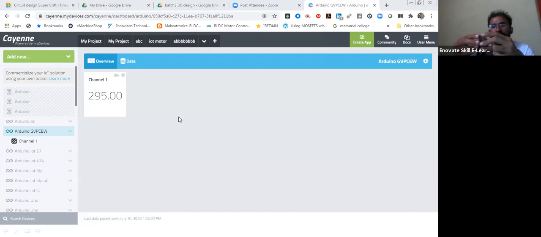So after connecting it, my potentiometer is ready over here. Now you can see your value will get changed. I'm going to set the potentiometer at 0 value. So this one is at 0 value. Over there, my value will get updated on the cloud, and you will be able to see it, that will be